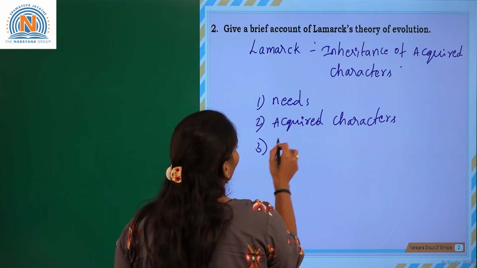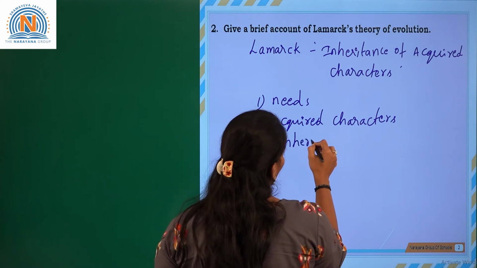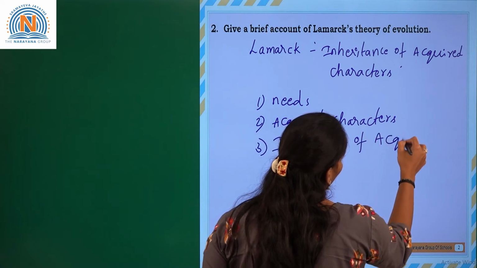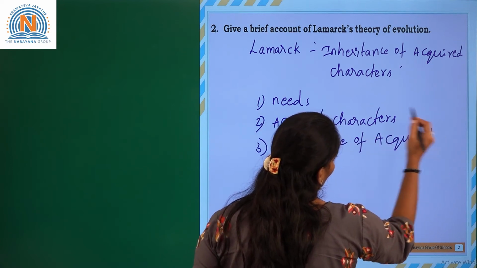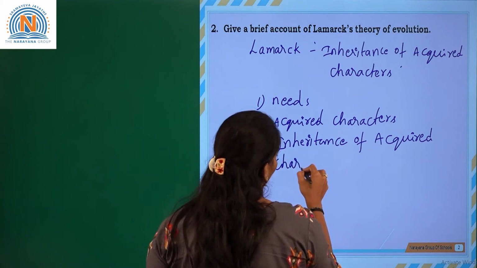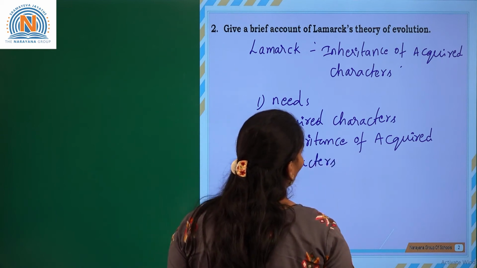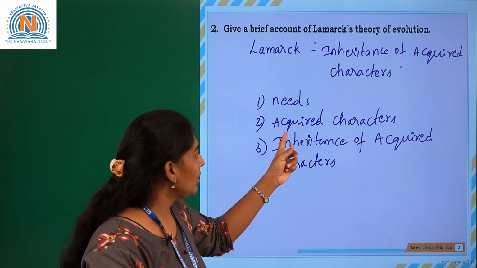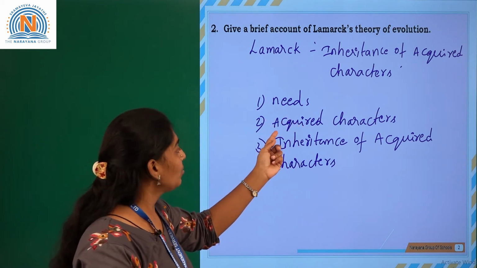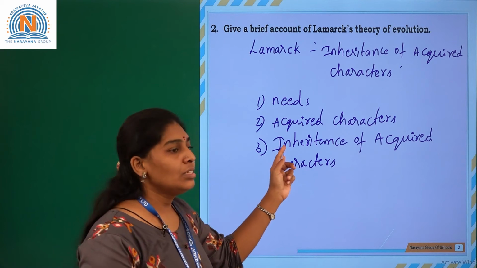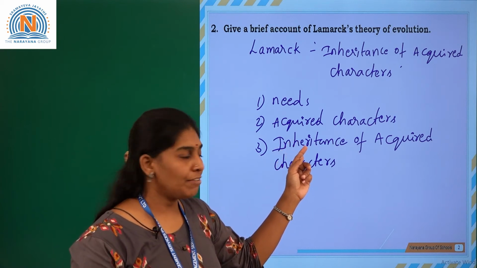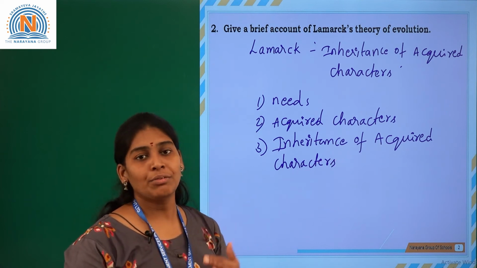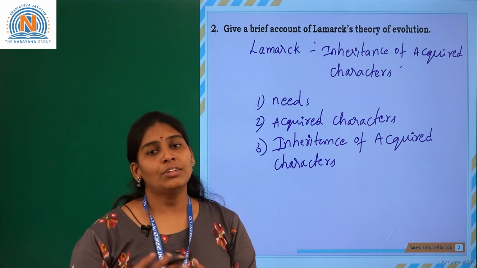And the third is inheritance of acquired characters, where the acquired characters are transferred from one generation to the other.